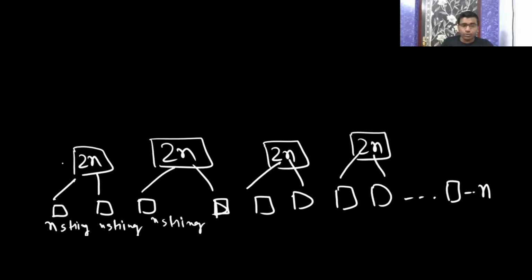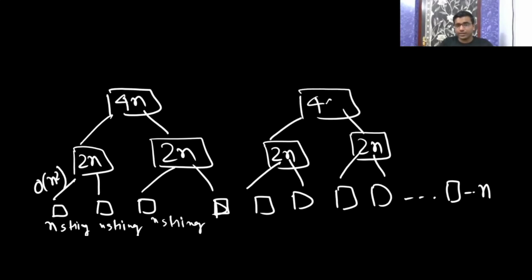So just to go one level up, you have to do n square work. Then you are going to get 4n strings in one list, then 8n strings, then 16n strings, then n square.